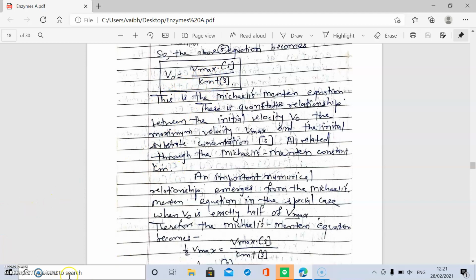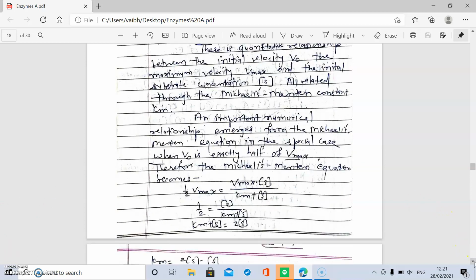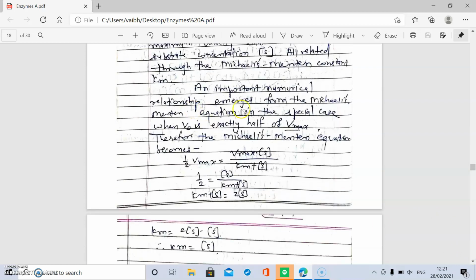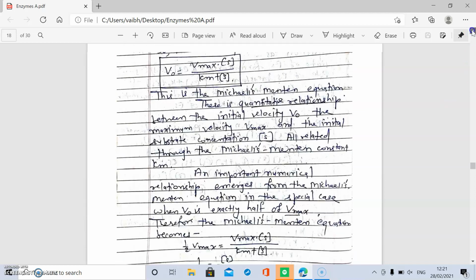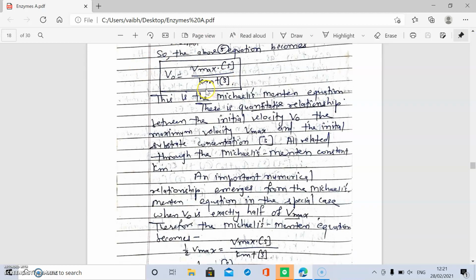An important numerical relationship emerges from the Michaelis-Menten equation in the special case when V0 is exactly half of the maximum velocity, that is Vmax. Therefore in this equation put half of Vmax instead of V0, because V0 is half of Vmax, same as the above equation.